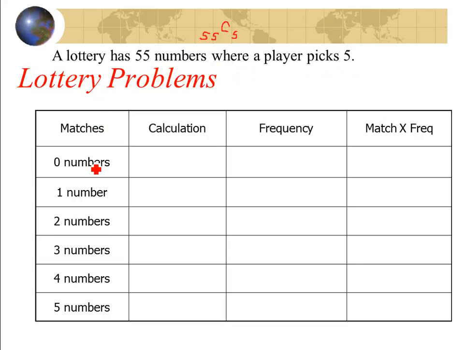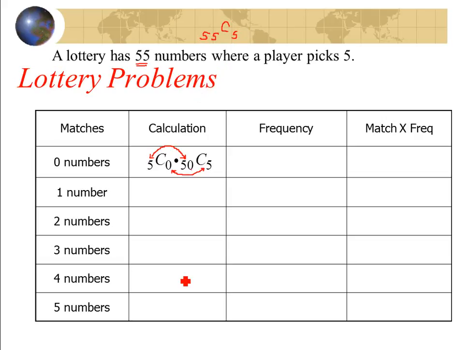So if you're going to get 0 numbers correct, that means from your 5, you're going to choose 0. For the remaining 50, they're going to choose 5. Notice how these two numbers, the 5 and the 50, add to 55. The 0 and the 5 add to 5. So it's 55 choose 5. That's where you're seeing this part of it coming in.